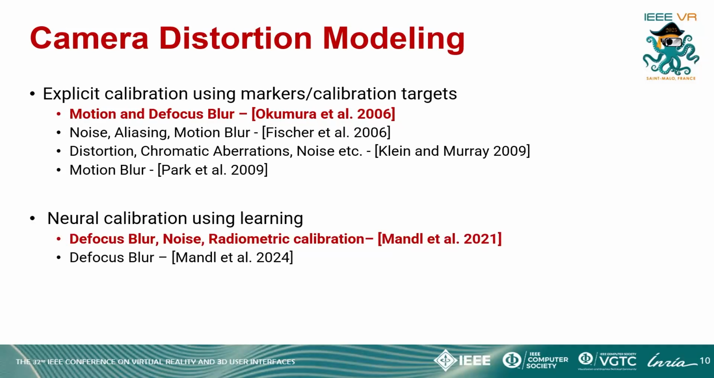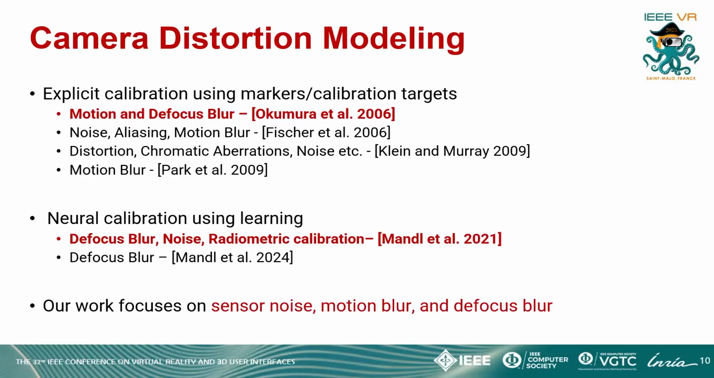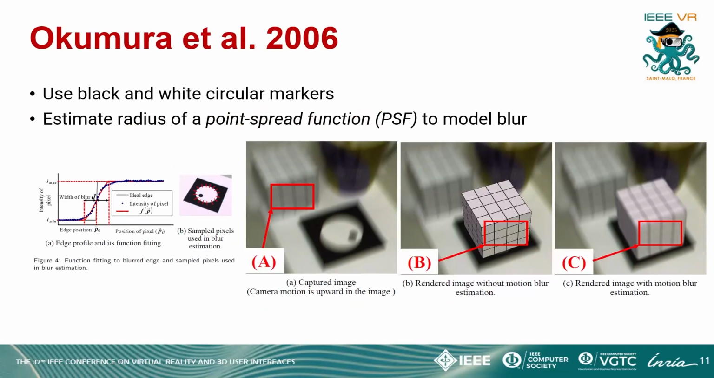More recent works use neural networks to model these distortions. We do not use such slow and specialized networks. Our work focuses on introducing sensor noise, motion, and defocus blur, while we leave other distortions for future work. Let's dive a little deeper in how these methods work.